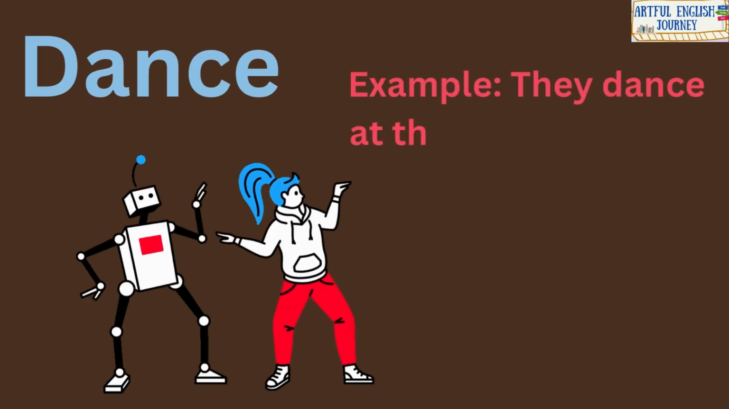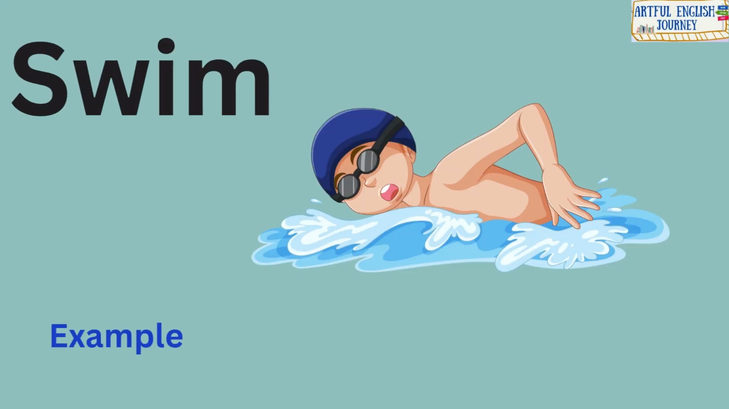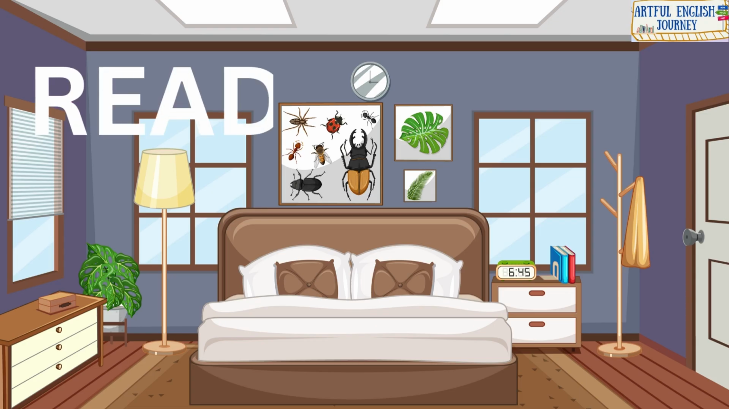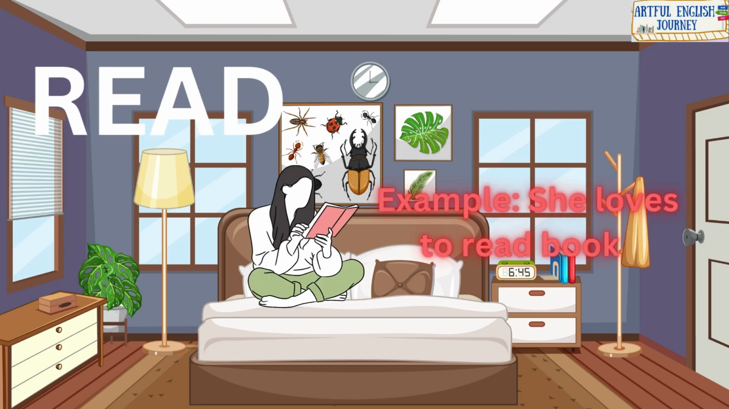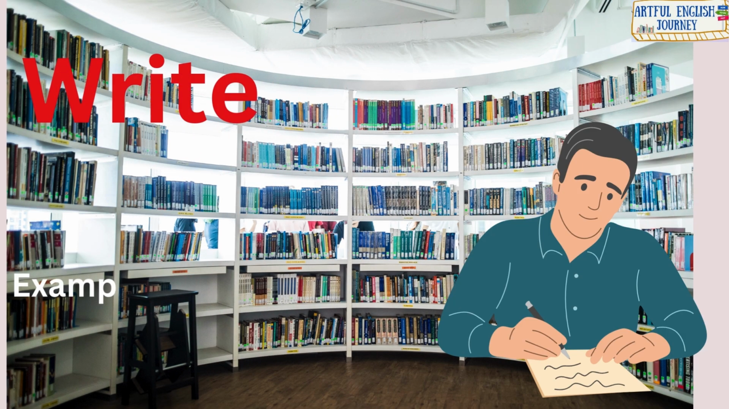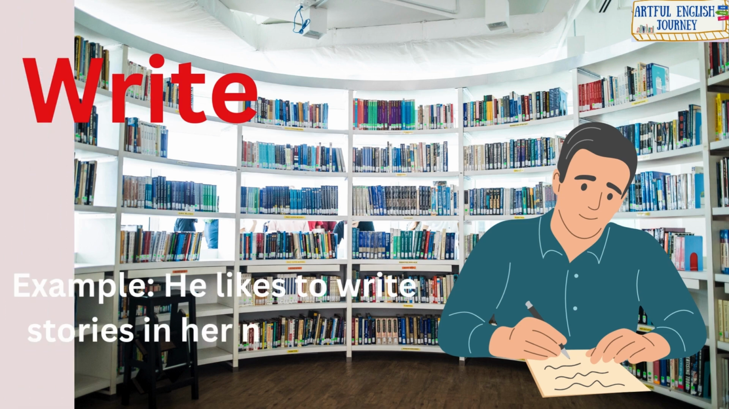Dance. Example, they dance at the party all night. Swim. Example, he can swim very well. Read. Example, she loves to read books before bedtime. Write. Example, he likes to write stories in his notebook.